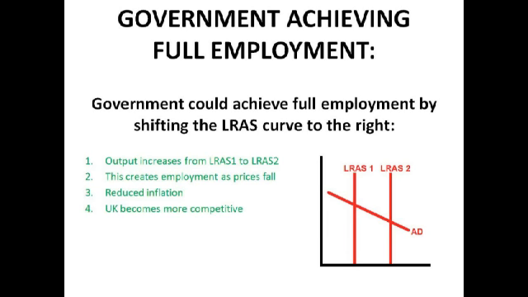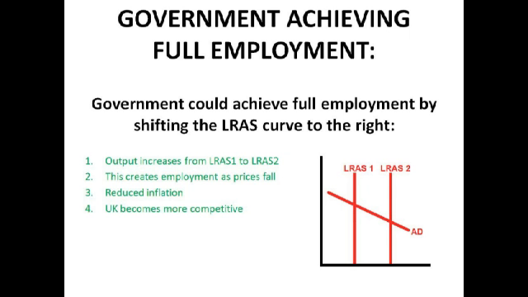The government could also achieve full employment by shifting the LRAS curve to the right. It'd probably use supply-side policies, which are education and training, stuff like that. We'll come on to these in more detail when we do all the policies. And supply-side policies, particularly education and training, make labour more employable, so workers are more likely to be able to get a job, so there'll be more employment because of that.